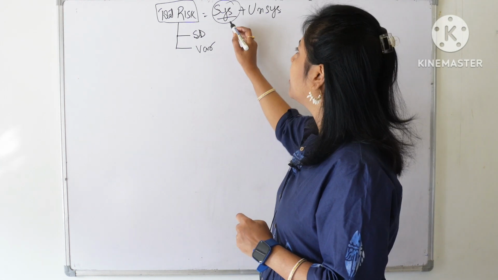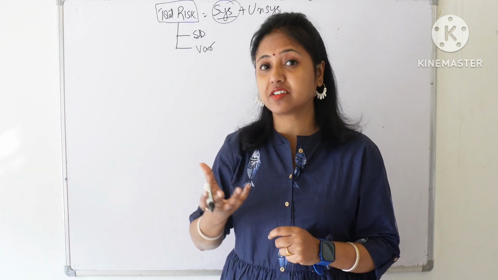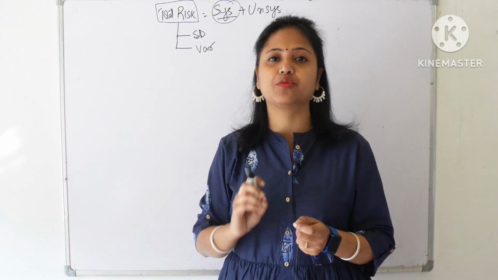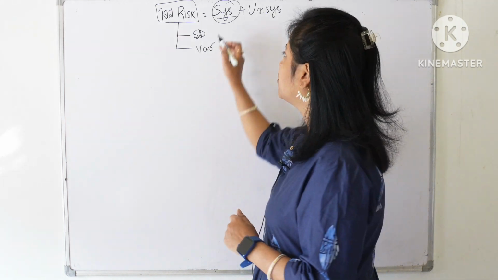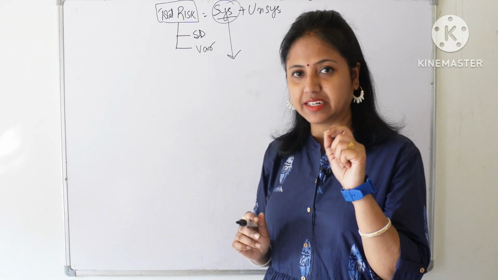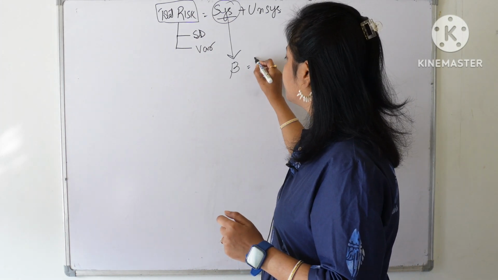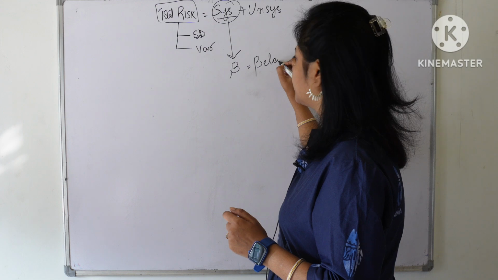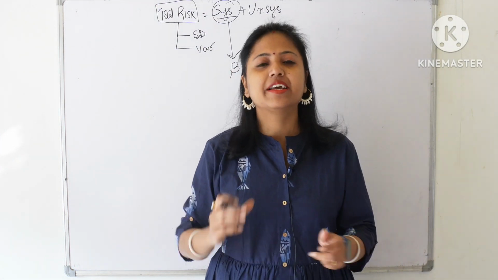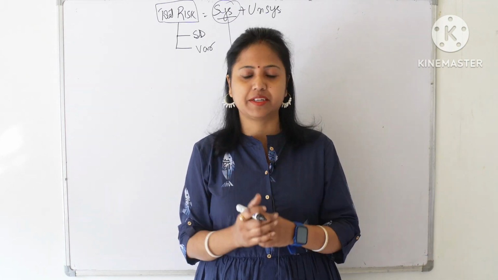That's why systematic risk is very important from the investors' perspective, because investors are more interested to know what would be the systematic risk associated with the investment. And that is why we have a measure that can capture this systematic risk. The widely used measure is beta. In this video, we will just know the concept of beta in a very short and precise way. In the next video, we will see how beta is computed. Now let's see what is beta.